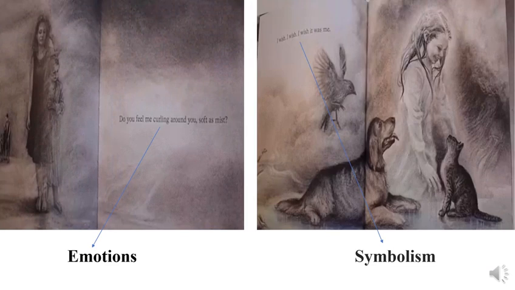Emotions: this picture is full of depression and a sad atmosphere. We can feel it from the simple words. Symbolism: this picture, the dog and girl, and the simple words, "I wish," are full of the author's expectation.